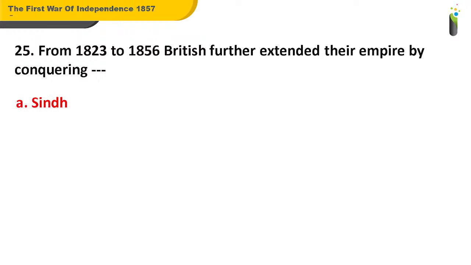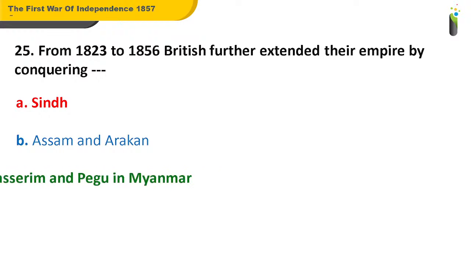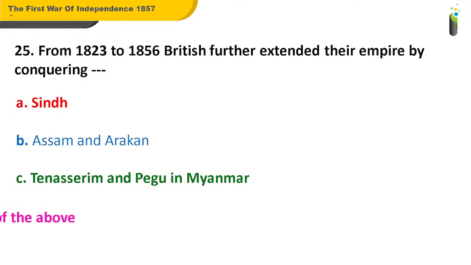A. Sindh, B. Assam and Arakan, C. Tenasserim and Pegu in Myanmar, D. All of the above.